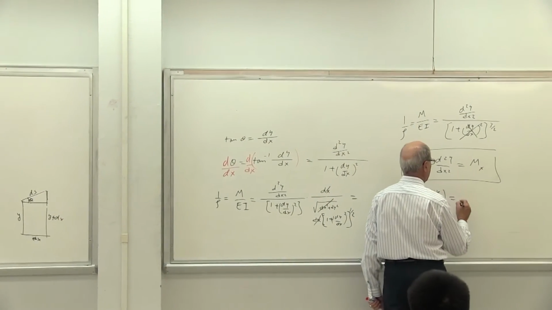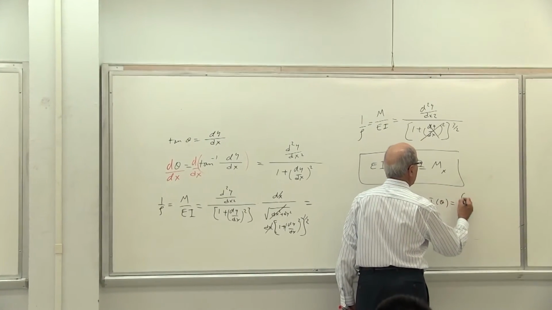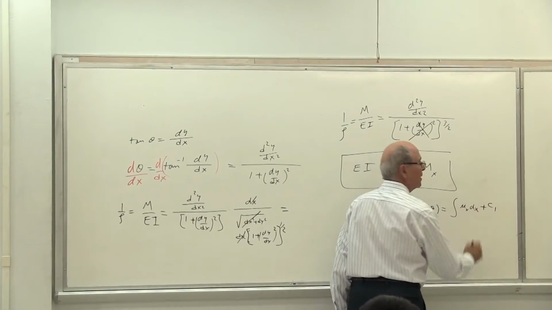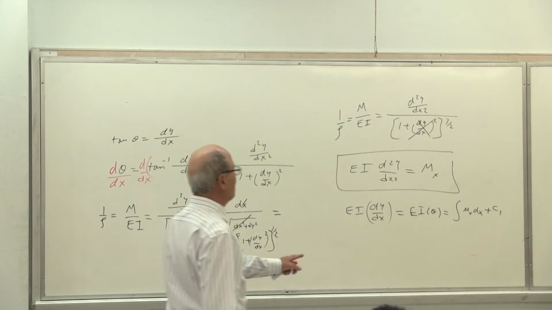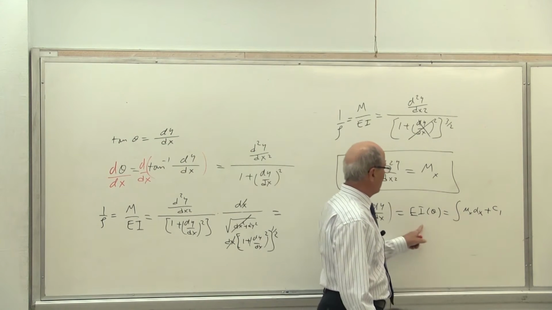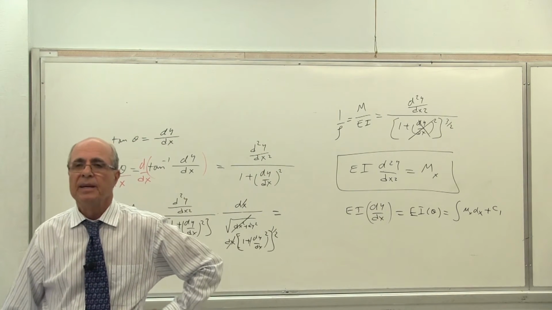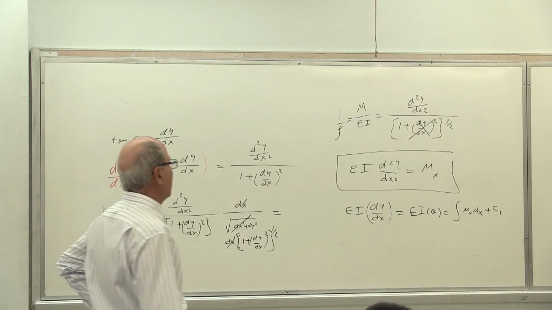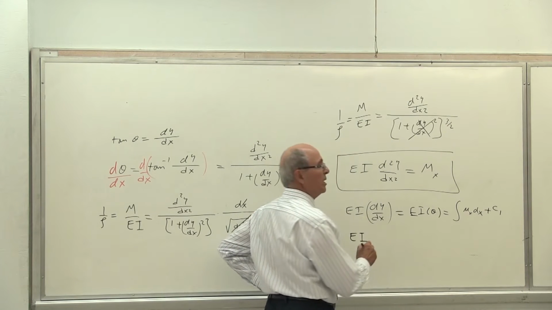This is the integral of that one. Equal to EI theta equal to the integral of M(x) dx plus a constant C1. That is the equation of theta. So if I separate theta, divide this equation by EI, I have my theta as a function of x. But I have to have the M. Is that correct or not? Yes? And then later, you have to do one more integration. We call it this double integration method.